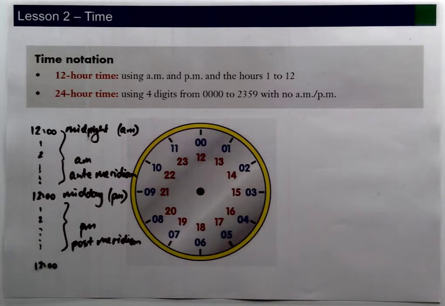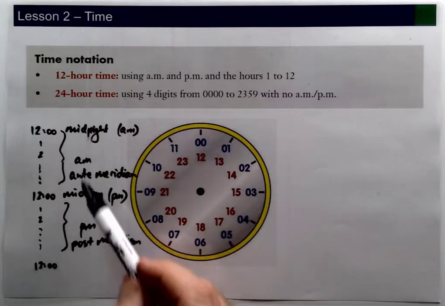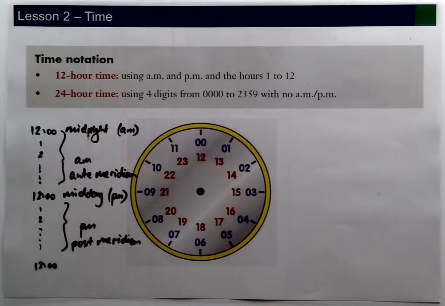Okay, so that's the traditional way to measure time. It's the way we still measure time at school. But you will have come across 24-hour time. Now, basically, the problem with AM and PM is sometimes you can make a mistake. You don't know whether you're talking about AM or PM. And originally, this became a big problem with the military, because if you're expecting everybody to jump out of the trenches at 6 a.m. and they're expecting to jump out of the trenches at 6 p.m. instead, you can see that's going to cause a few problems.